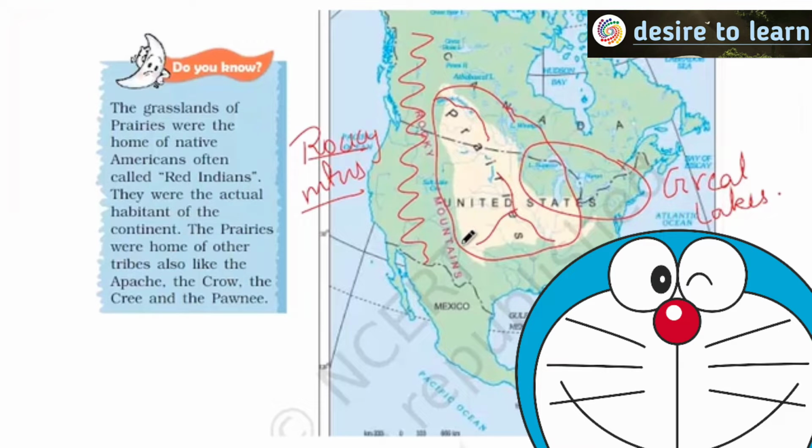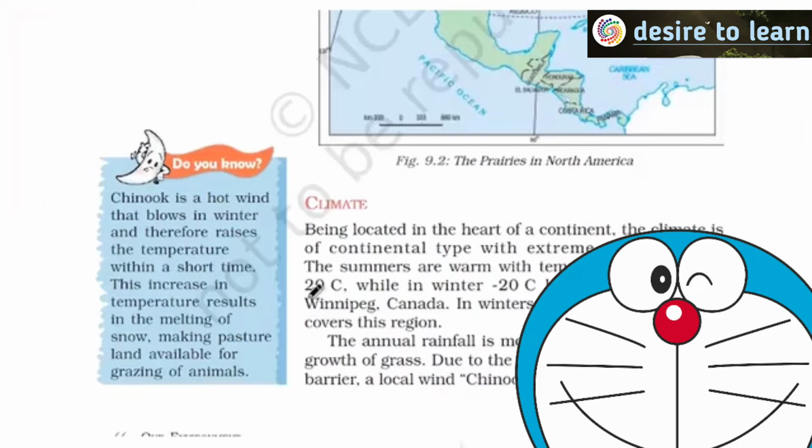So it's very important for us to remember the location. And the temperature in summers is usually 20 degrees Celsius, and in winters, can you see, minus 20 degrees Celsius. So one of the most important facts that you need to remember is, being located in the heart of the continent, the climate is of continental type with extreme temperatures.